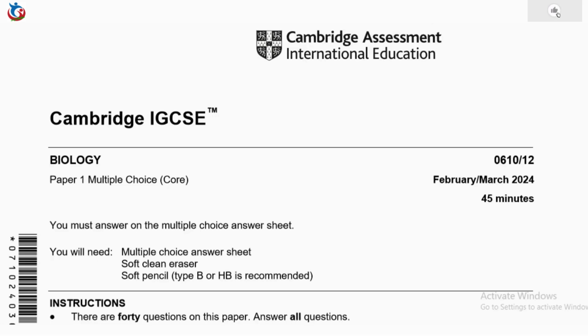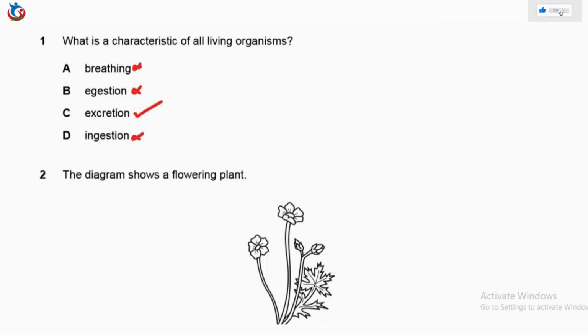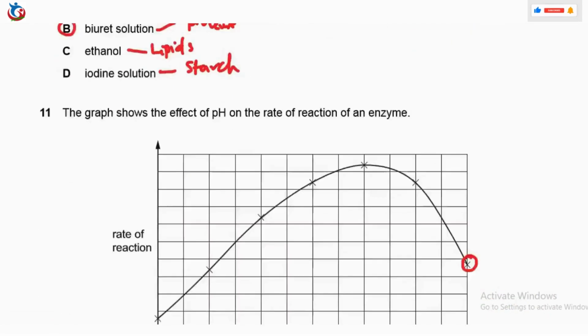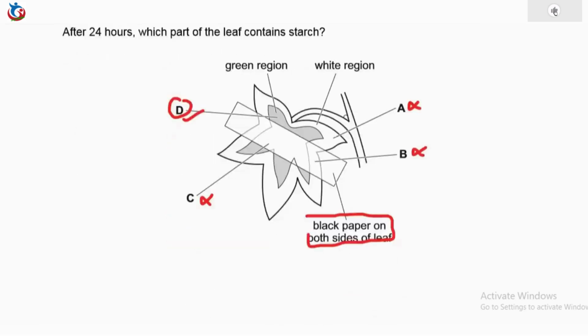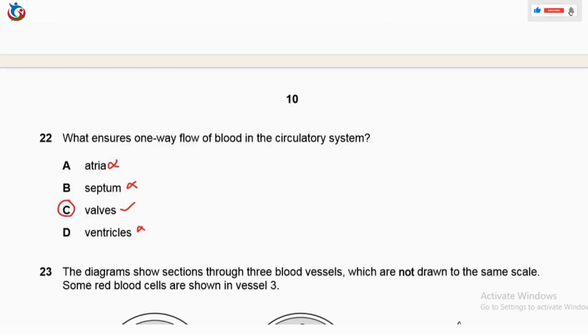This is a continuation of IGCSE Biology Paper 1 multiple choice for February-March 2024. In the previous videos, we covered question 1 through question 13, and in the second episode we covered question 14 through question 27.